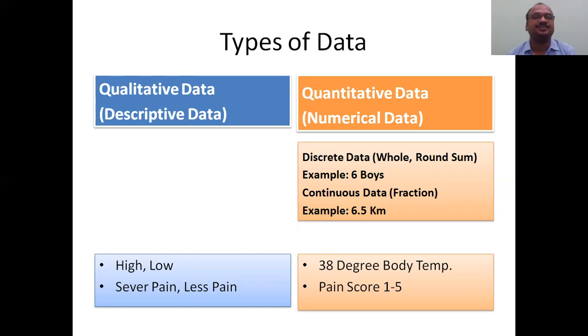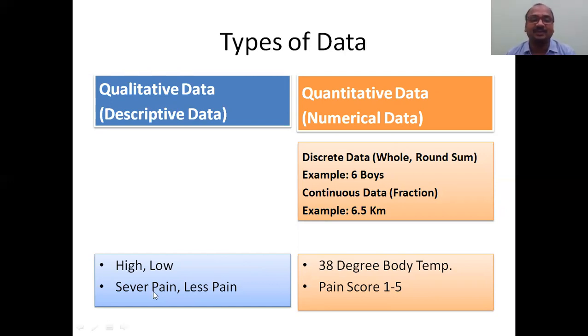Qualitative data: high, low. Like that we will express. We will not tell the number. Severe pain, less pain, like that. Whereas in quantitative data, we will tell in degrees. What is a fever? Here we will say fever is high, fever is low. Here we are saying fever is 38 degrees centigrade. Like that we will express in a number.